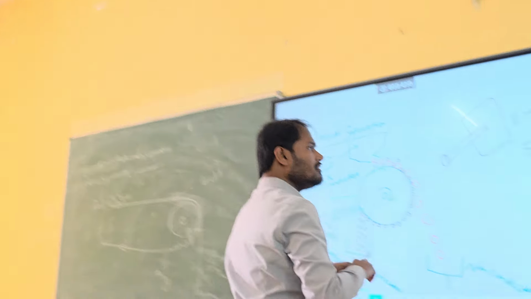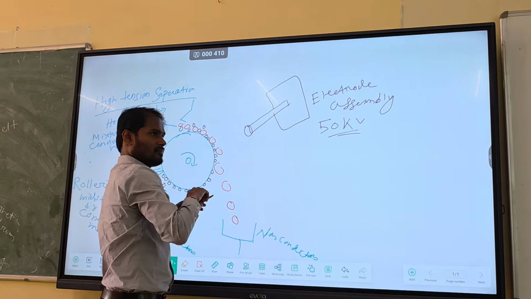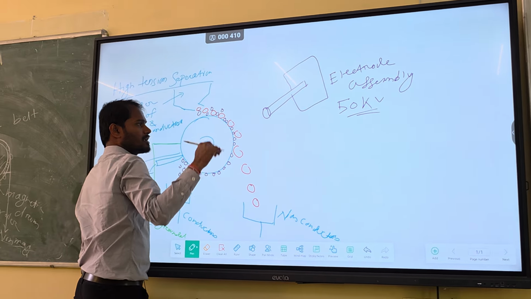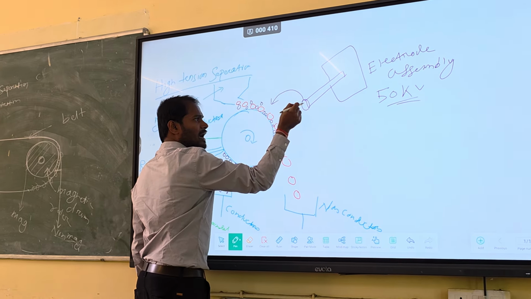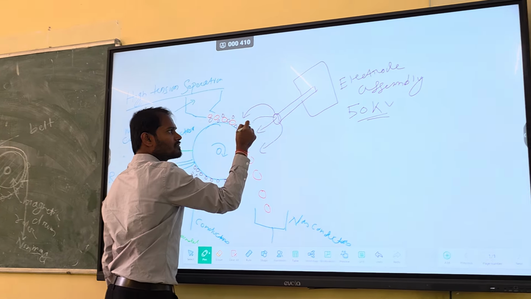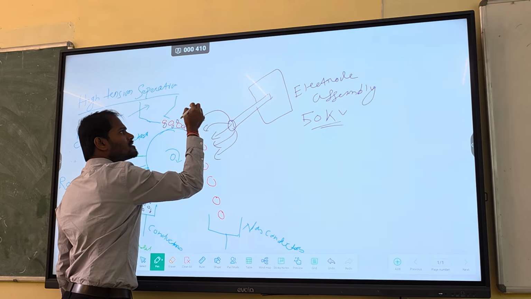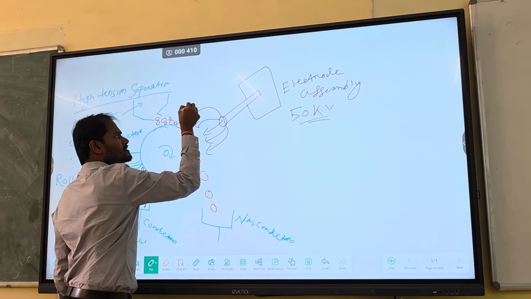Now, what is happening? These ions, what will happen? This ion will fall on this particle. Suppose, just imagine the situation, negative charge.